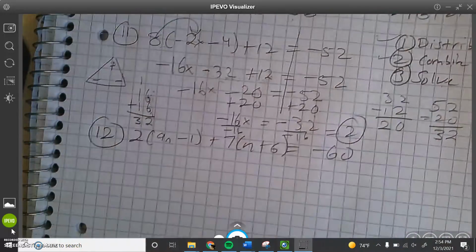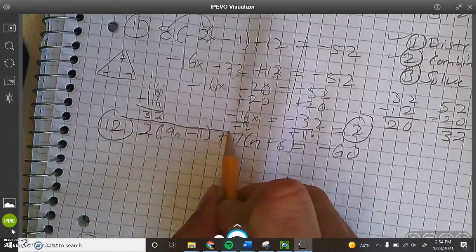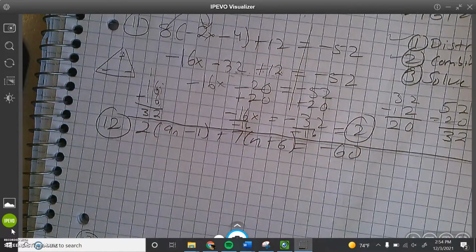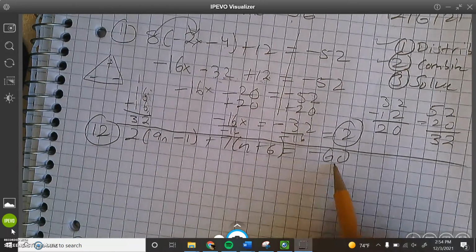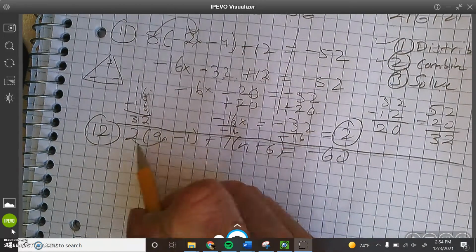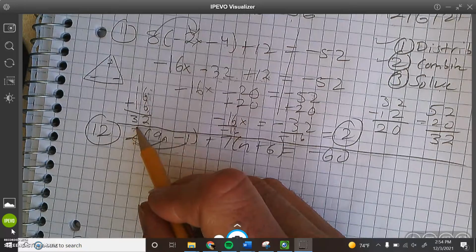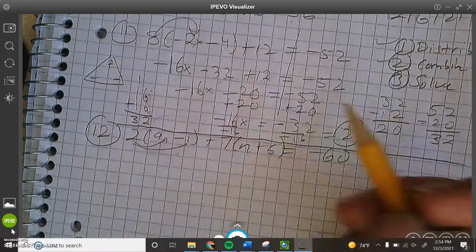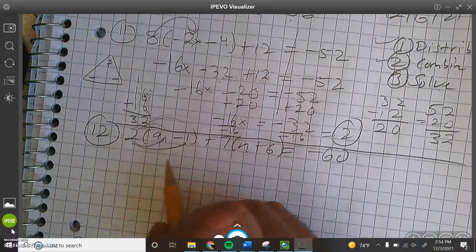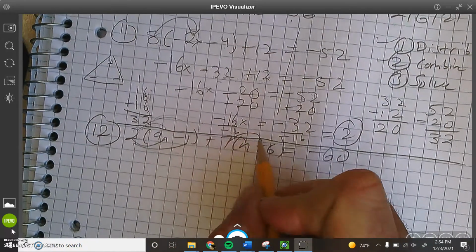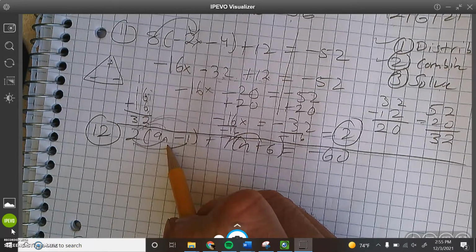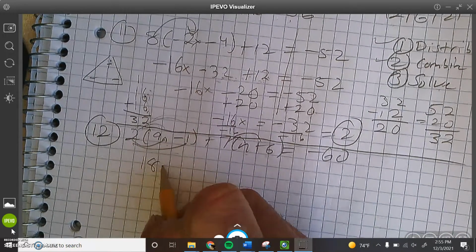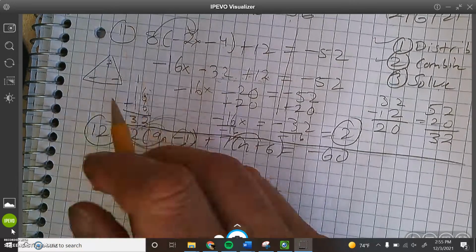Next one, number 12. Here it is. 2 times 9n minus 1, plus 7 times n plus 6, equals negative 60. I'm going to do it this way because that way is going to get into the other problem. It doesn't matter. I'm also going to distribute over here too. 2 times 9n is 18n. 2 times negative 1, positive times a negative is a negative.